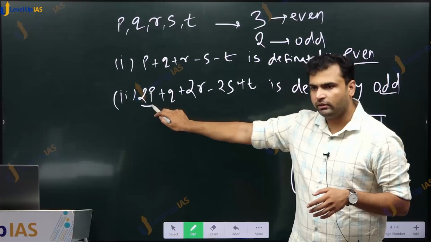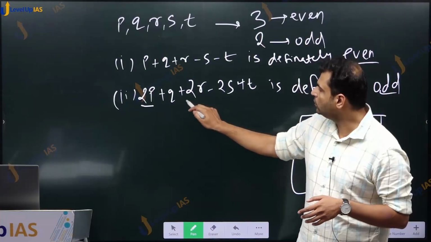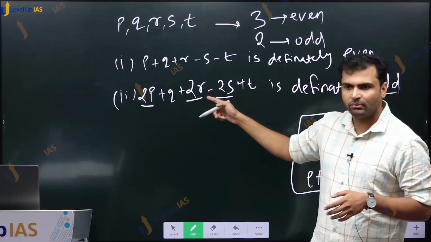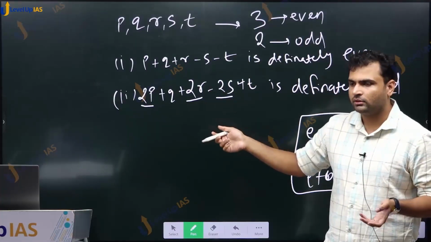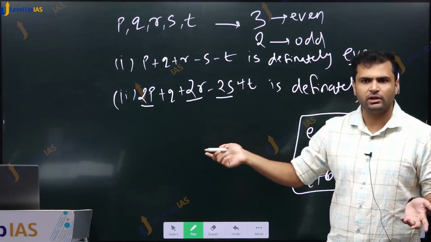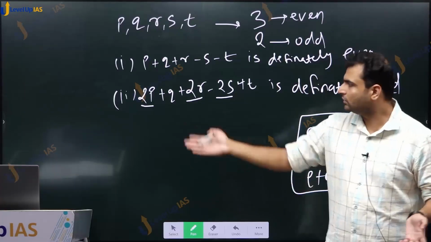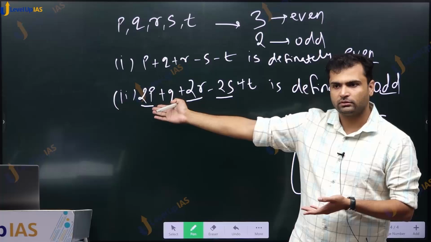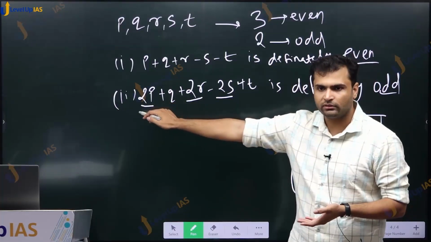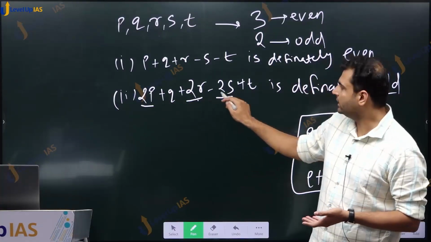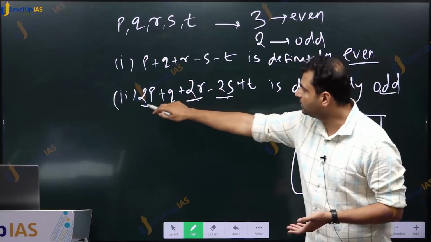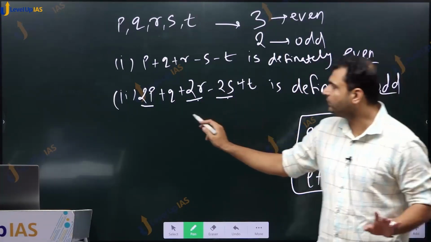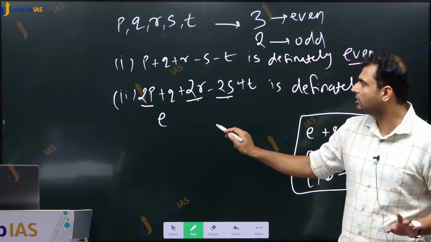Here we have 2p, here you have 2r, and here you have 2s. All of these are even numbers. 2 into something is an even number. What is an even number? A number which is divisible by 2. So if we are multiplying by 2, the number is obviously divisible by 2, right? So this is even, this is even, and this is also even. So even plus even minus even is an even number.